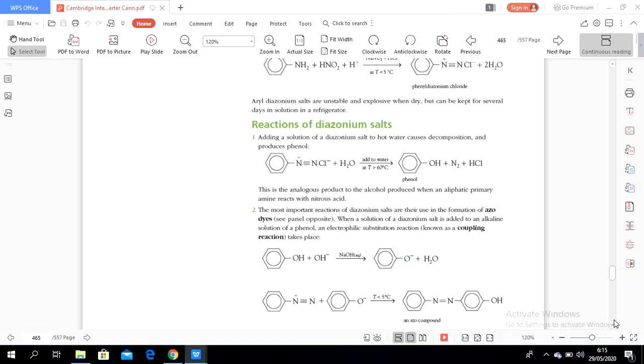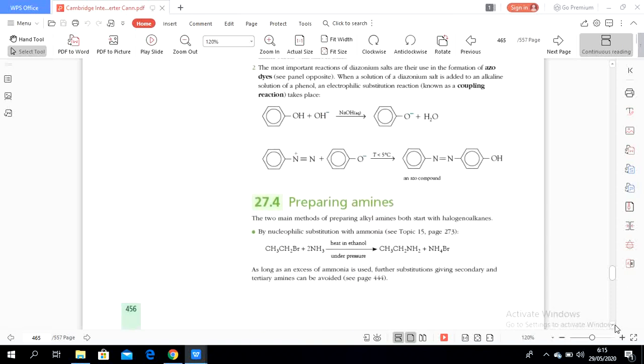So let's see the reaction here. When phenol reacts with aqueous alkali, it will become a phenoxide ion. When the phenoxide ion reacts with diazonium salt, it will become an azo compound. What is an azo compound? An azo compound is a coloring, a dye, used to make color.